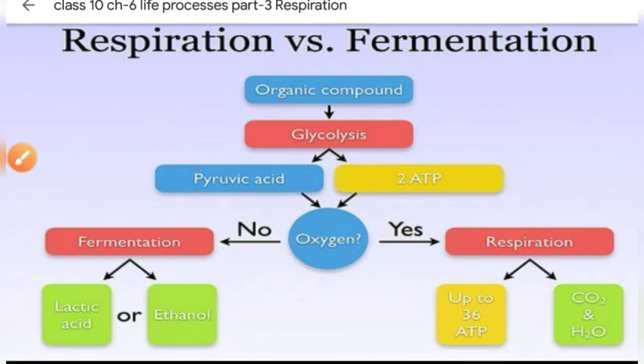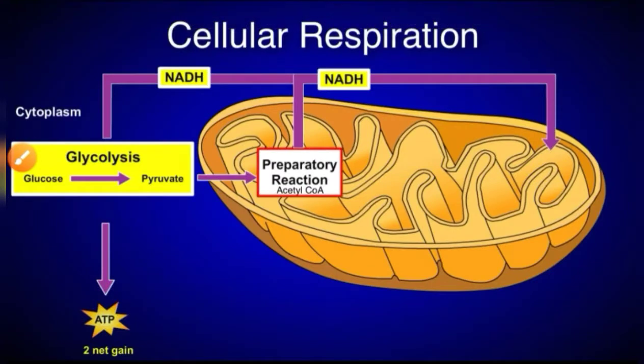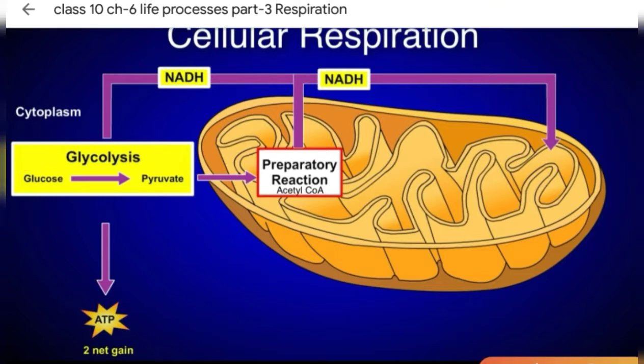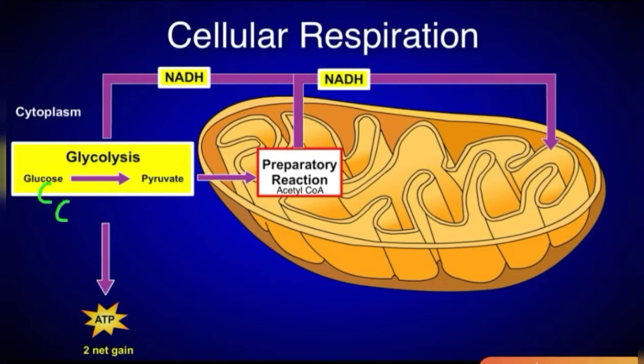So let's understand them in detail. Here, this is the cellular respiration. So first of all, what is happening? Glucose, which is a 6-carbon sugar, is breaking down into 3-carbon sugar.